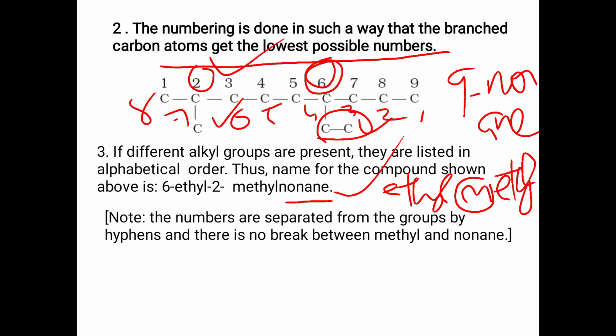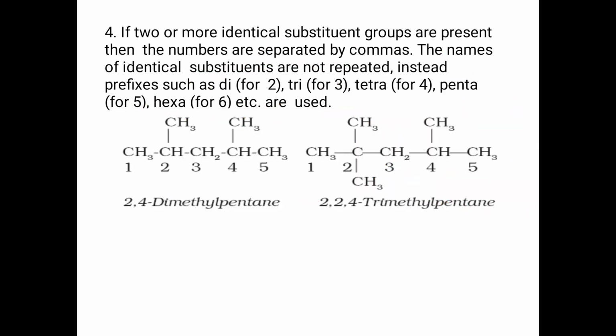And we have to use the hyphen to separate the name and the numbers. It is a general method.